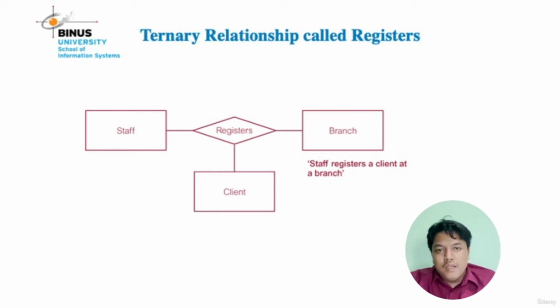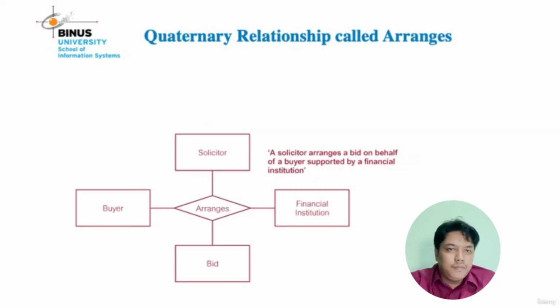For this model, staff registers client at a certain branch. This is called ternary, because the Registers relationship connects three entities.